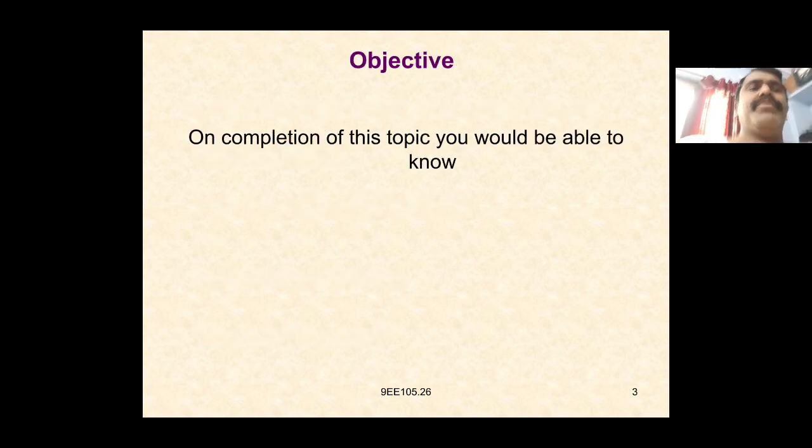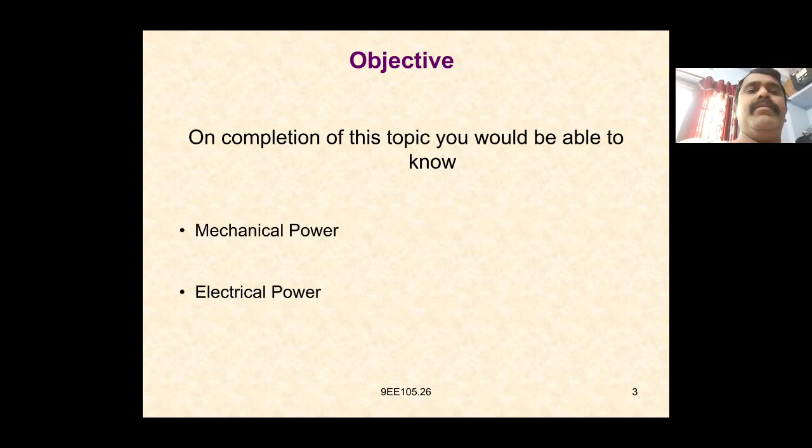On completion of this topic, you will be able to know mechanical power, electrical power, and thermal power. For mechanical power, you can take the example of a bike, a car, or a bus. These are mechanical vehicles. Mechanical power can be defined as the work done by time taken. Work in a mechanical system is done when a force acts on a body to move it through some distance.